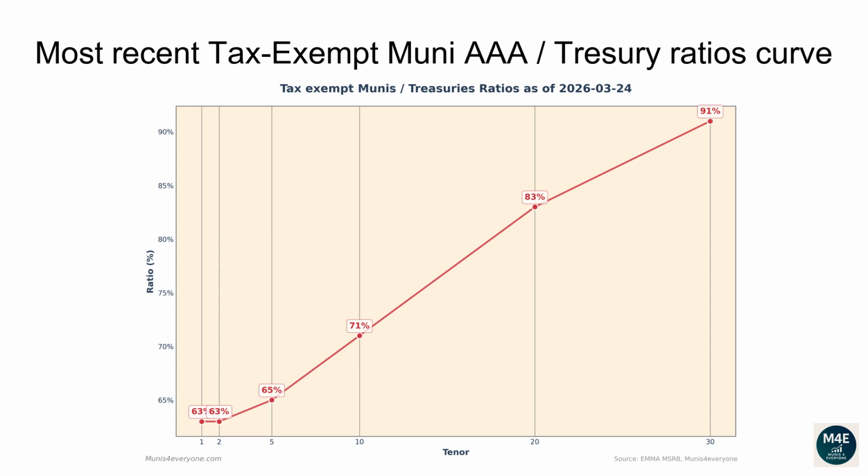The current one-year ratio is 63%. The 2 years ratio is 63%. The 5 years ratio is 65%. The 10 years ratio is 71%. The 20 years ratio is 83%. The 30 years ratio is 91%.